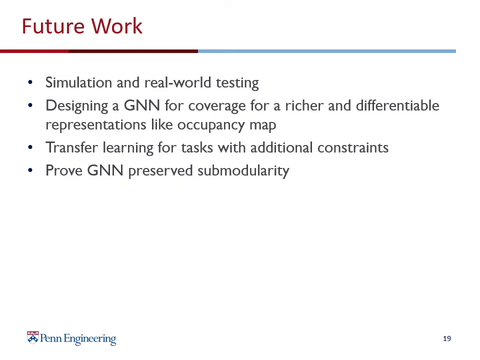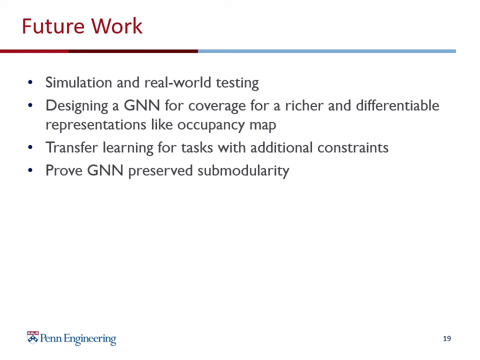Looking ahead, we want to use our framework in a more sophisticated simulation environment and also test in a real environment. The current design uses handcrafted features, and therefore this work highlights how GNN can improve the communication among robots. We can further benefit by using the neural networks for processing richer information representation like image occupancy map, which will make it a more powerful alternative to classical algorithms.